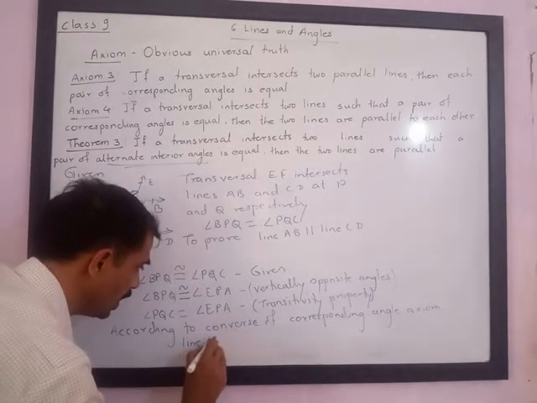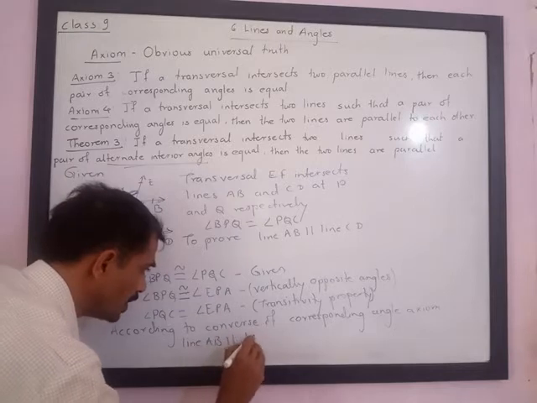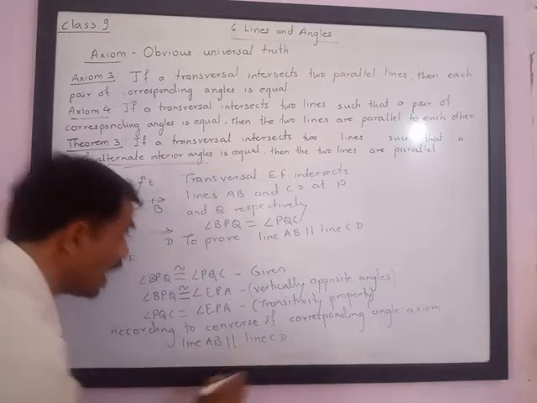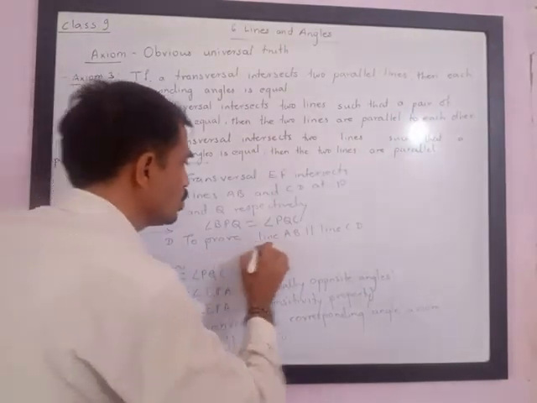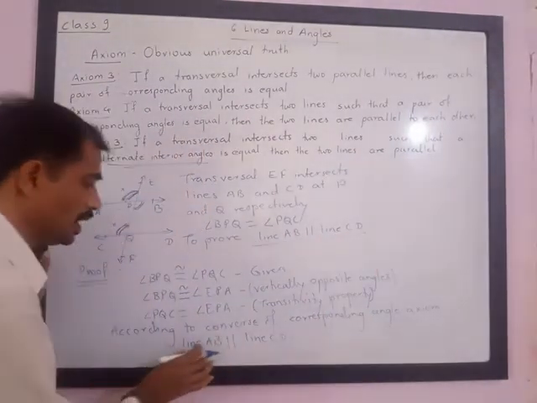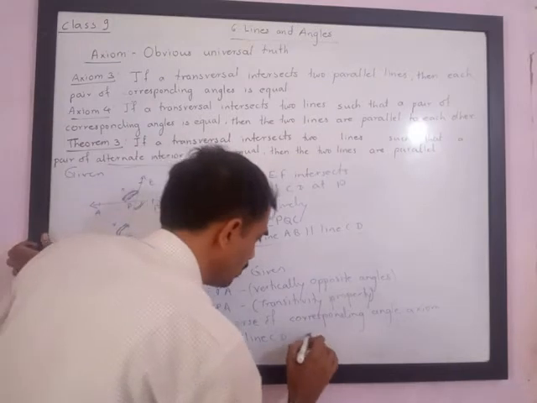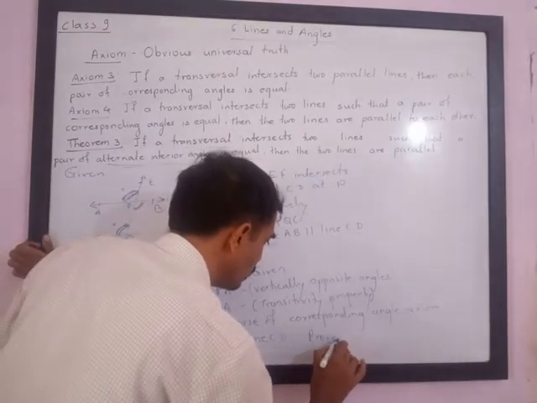Line AB is parallel to line CD. And this was only asked to us to prove. So we were asked to prove that line AB is parallel to CD. It means this theorem is proved.